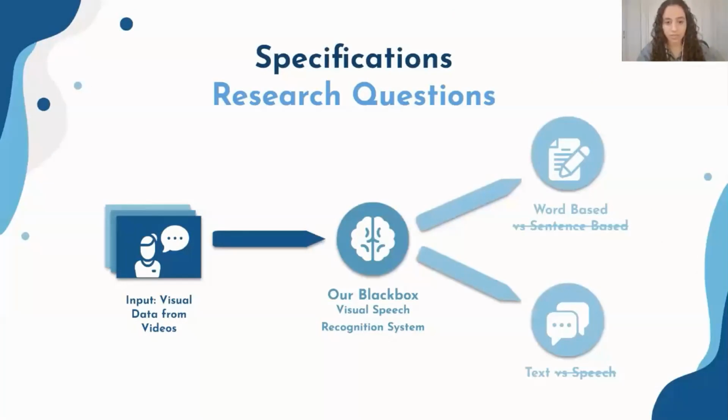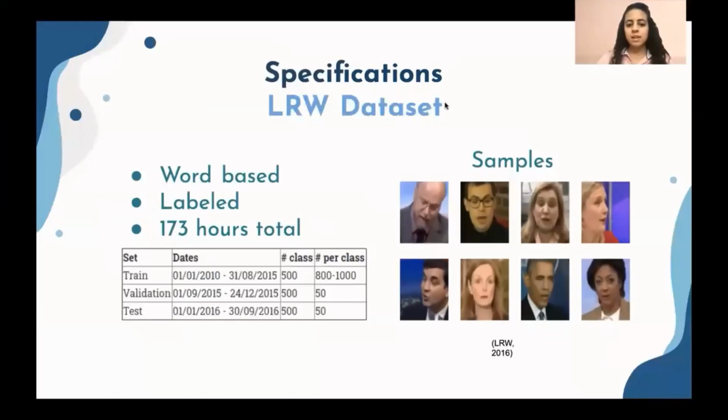Additionally, we decided that our model should be text-based rather than speech-based. This is because speech-based models are not very advanced as of now and depend heavily on the speaker rather than what is being said. It is incredibly difficult for models to learn speaker-specific cues that are essential for inferring accurate speech from lip movements. Thus, text-based models might be more efficient and logical to implement. And according to our research and some initial experiments, we reached the conclusion that our model would be best for word-based and text-based.